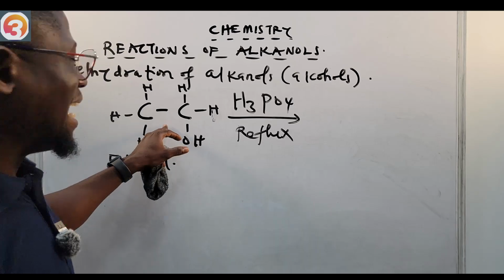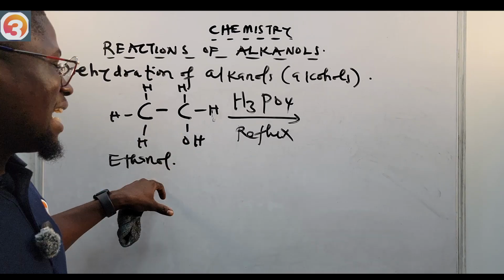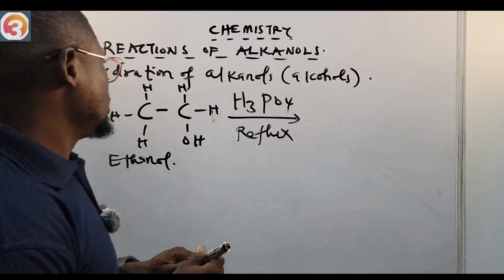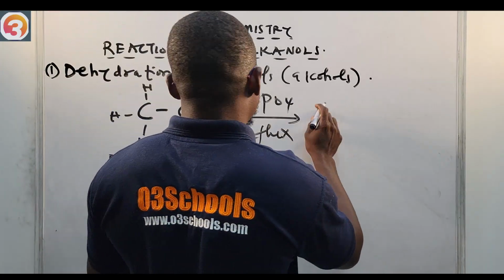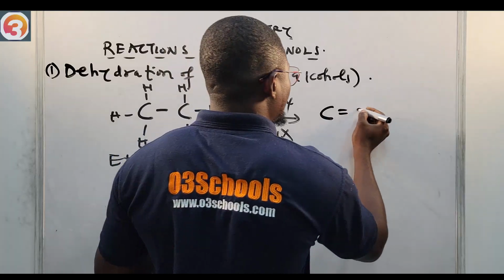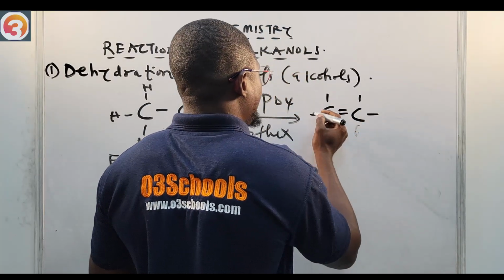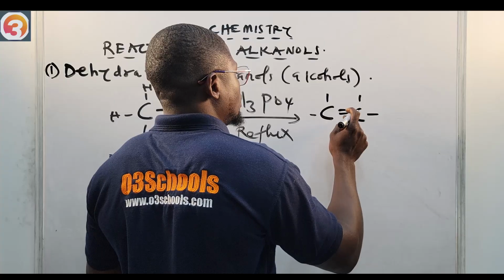What I'm going to have is an alkene, the corresponding alkene that has 2 carbon atoms, just as the alcohol. So here we have our alkene, C double bonded to C. We can complete our structure.